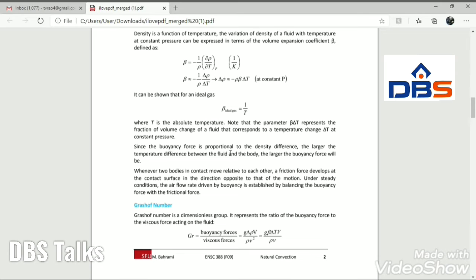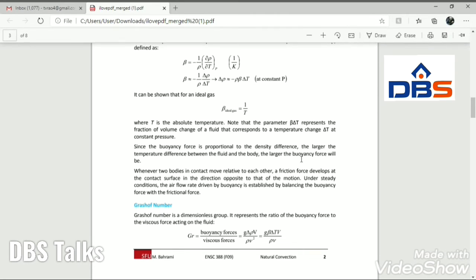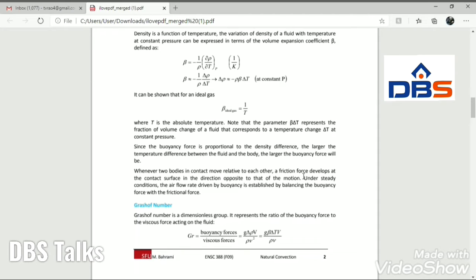So buoyancy force is proportional to the density difference. The larger the temperature difference between the fluid and the body, the larger the buoyancy forces. So due to this buoyancy forces, there will be a circulation of air flow or fluid flow across the body. Under steady conditions, the airflow rate driven by the body force by buoyancy is established balancing the buoyancy force with